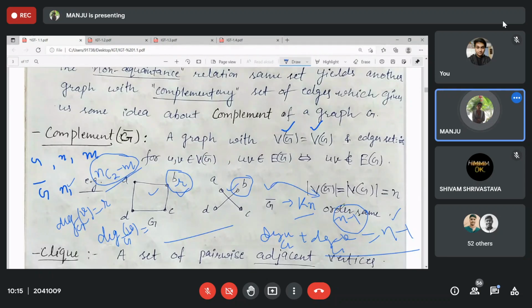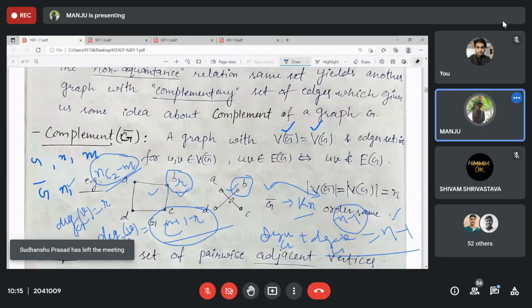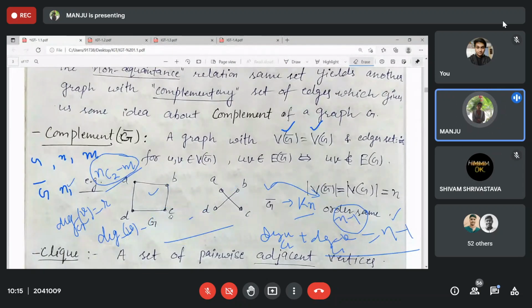Is that clear? So you can just tell about this degree. N minus 1 minus r, this would be the degree. Clear? For example, in a 10 order graph, the degree of any vertex is given as 4. Then what can you say about its degree in G complement?